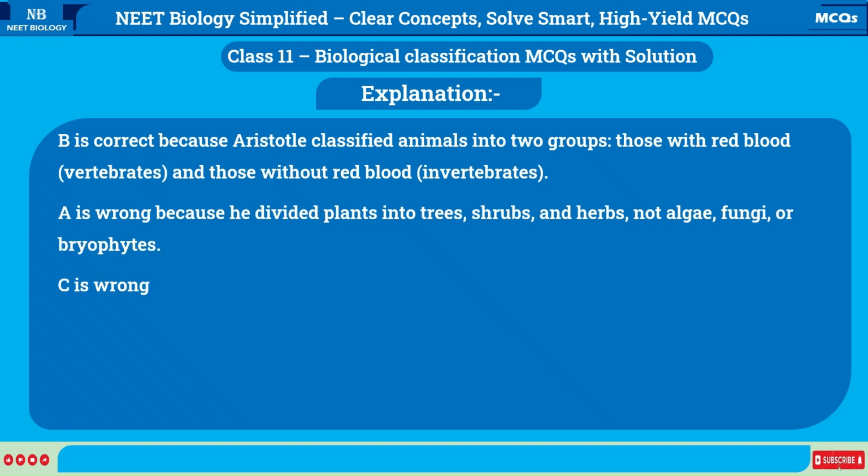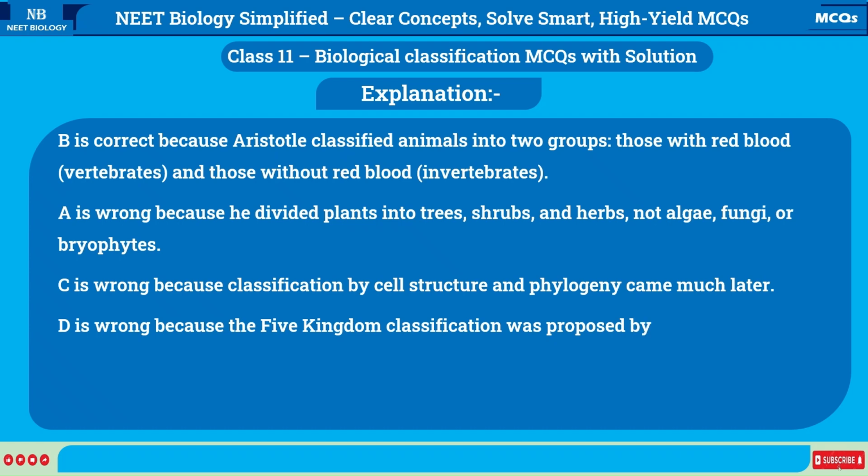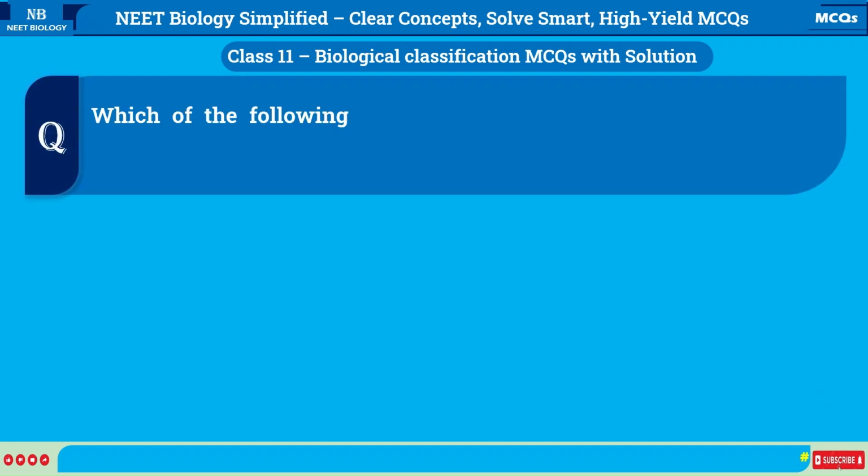C is wrong because classification by cell structure and phylogeny came much later. D is wrong because the five-kingdom classification was proposed by R.H. Whittaker in 1969. Which of the following was a major drawback of Linnaeus Two-Kingdom system?